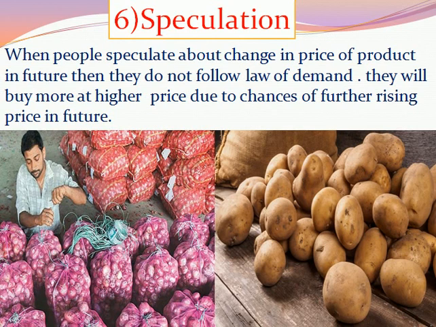The demand will not decrease because it is assumed that the price may further increase in the future, and due to this expectation of a price rise, people will demand more commodity at a higher price. In this situation, the law of demand will not apply, and this is an exception to the law of demand.